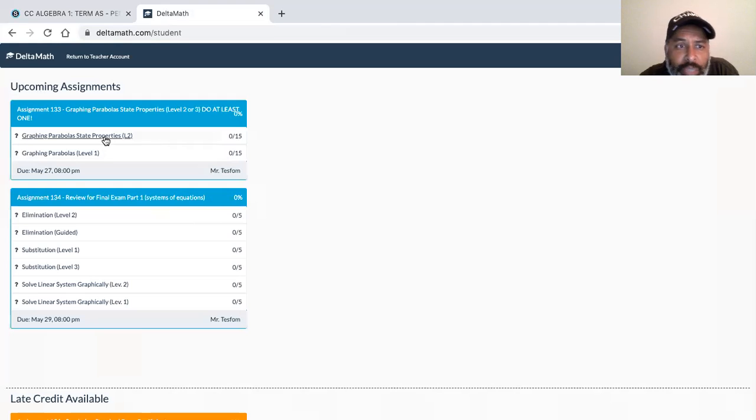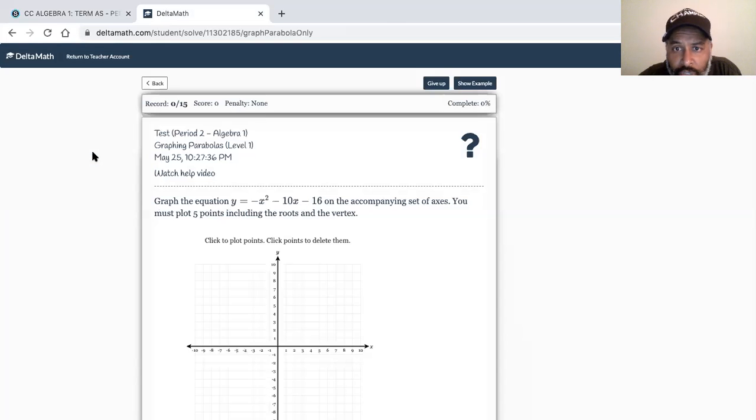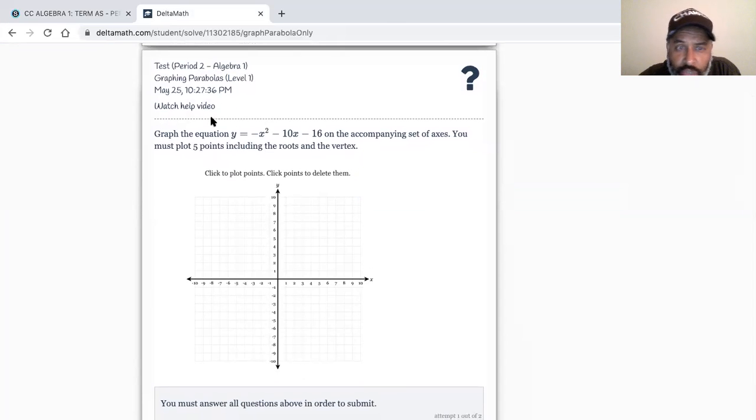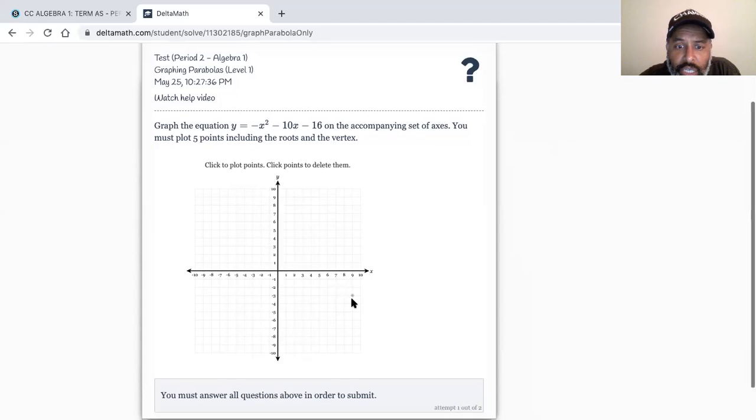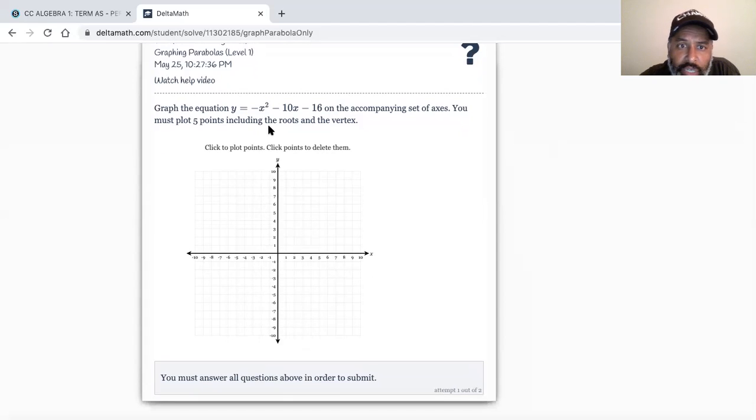And here are the assignments. So for assignment 133, there are 2 assignments. There's level 1, level 2. Now, a lot of us will be able to do level 1, and you being able to watch the video first, be able to solve this. You're going to have to use the grids here as far as taking this information, find the vertex first, and getting the x component first by negative b over 2a.